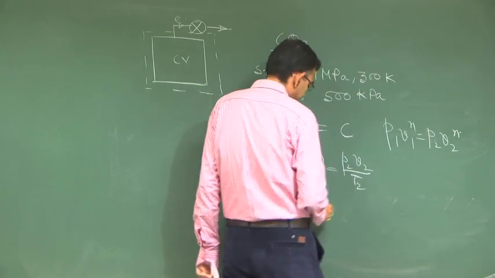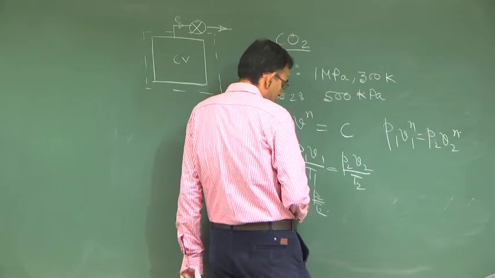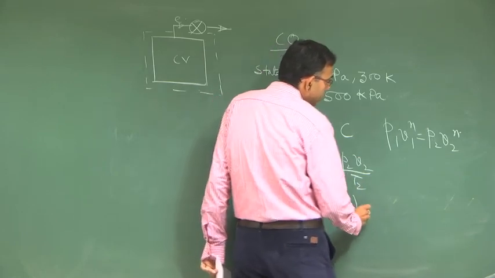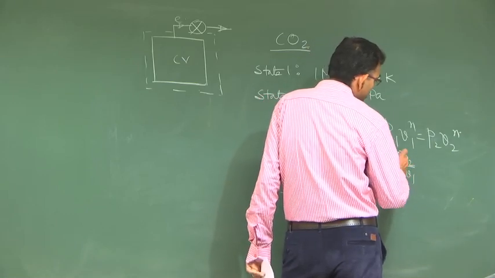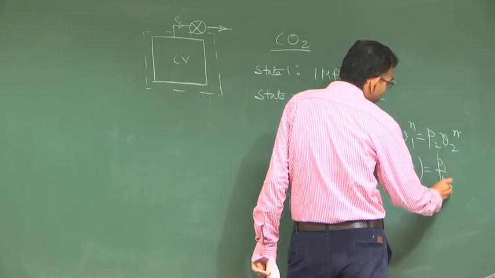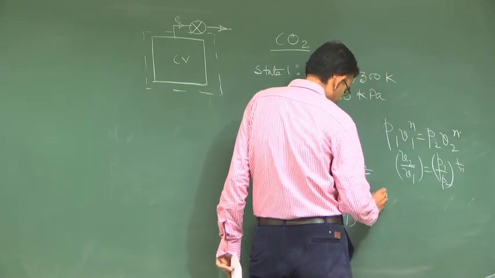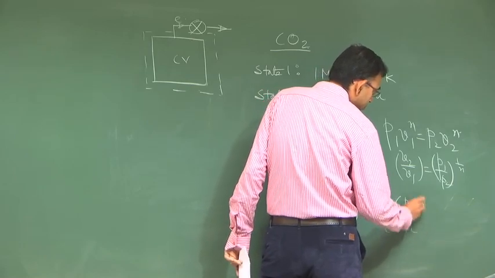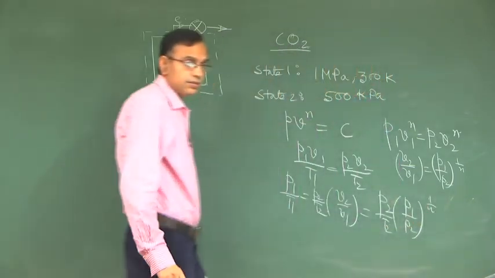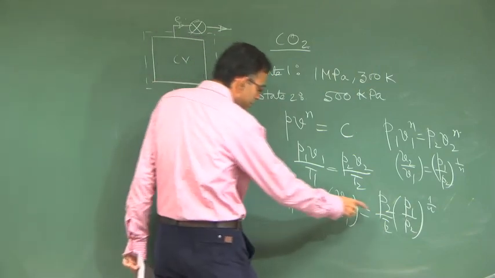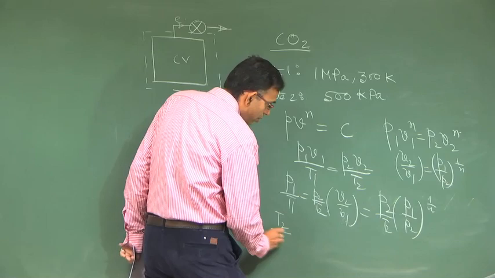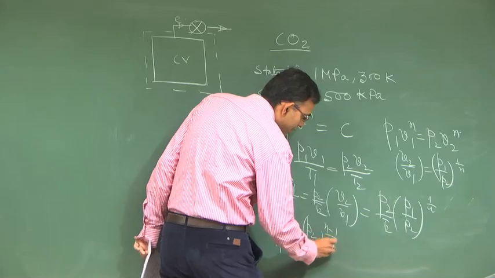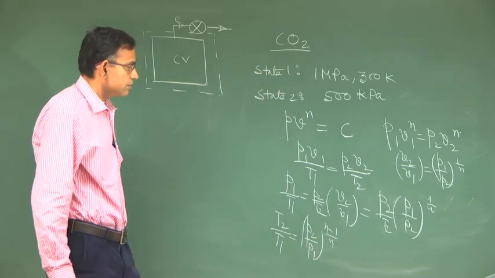So, V2 by V1 is equal to P1 by P2 to the power 1 by n, right. Now you can simplify this and write T2 by T1 is equal to P2 by P1 to the power n minus 1 by n, right.